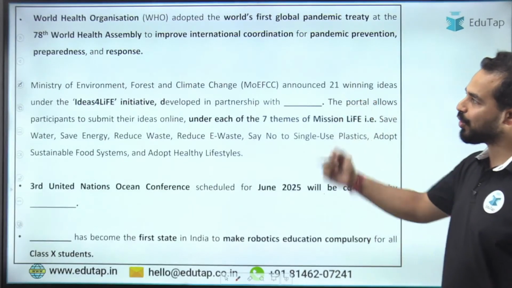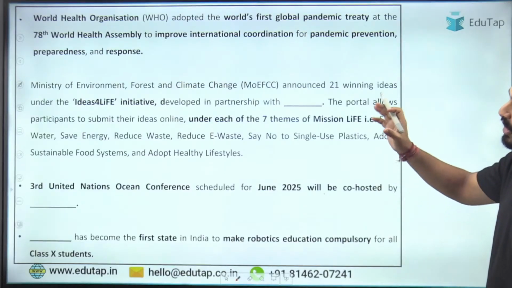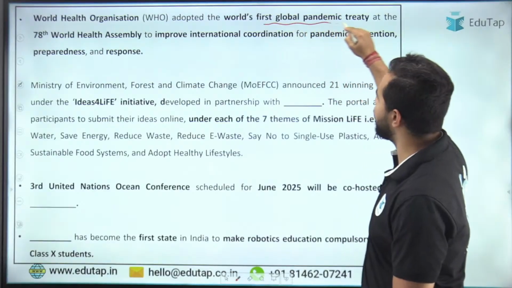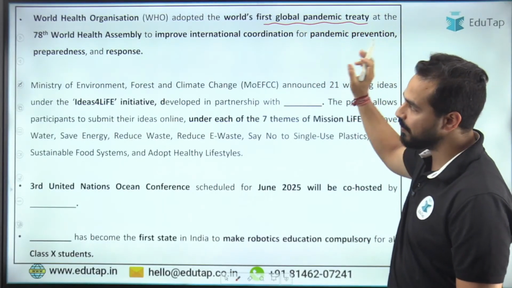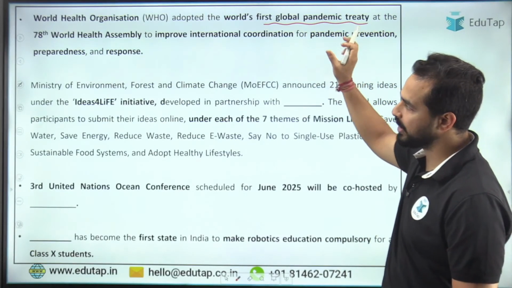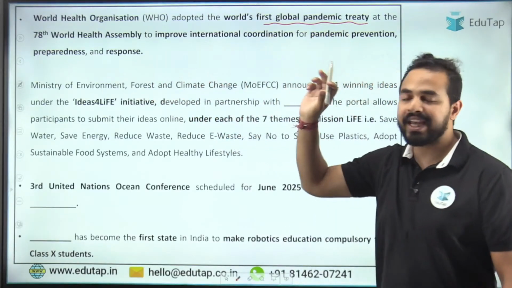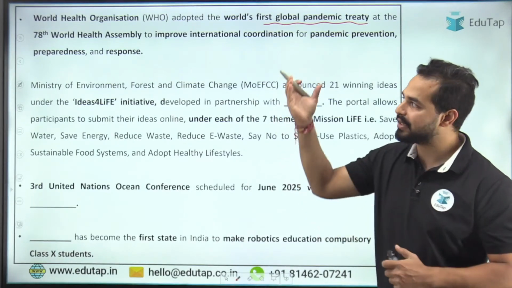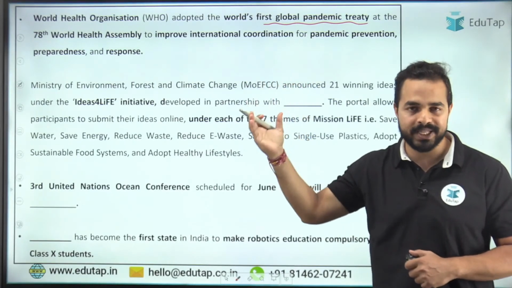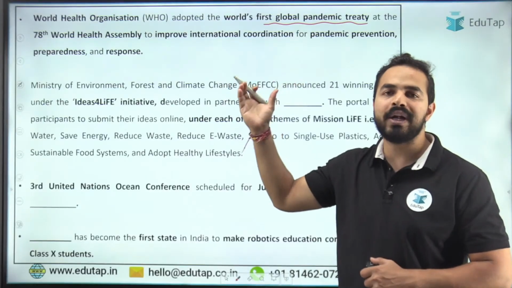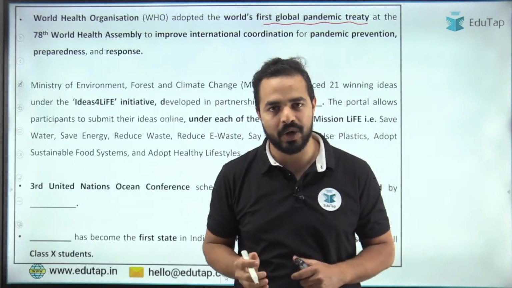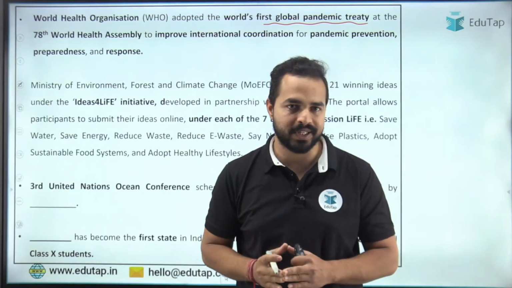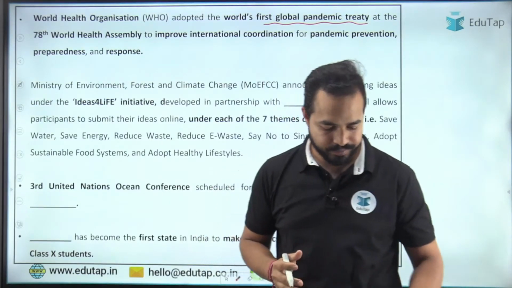Here is the very first question for all of you. The first question is on the World Health Organization, which has adopted the world's first global pandemic treaty, right? We all know that this was adopted during the 78th World Health Assembly. Can anybody tell me what exactly was the venue of this World Health Assembly? The 78th World Health Assembly is taking place right now, but what exactly is the venue where this assembly is taking place? Please tell me in the chat box.